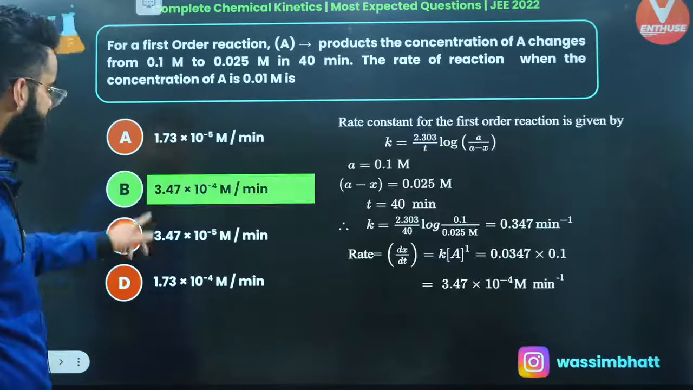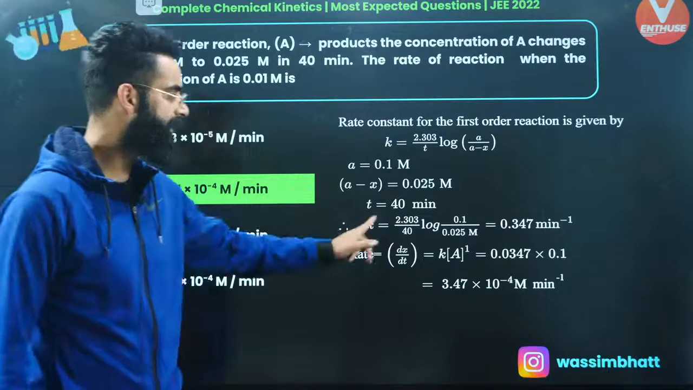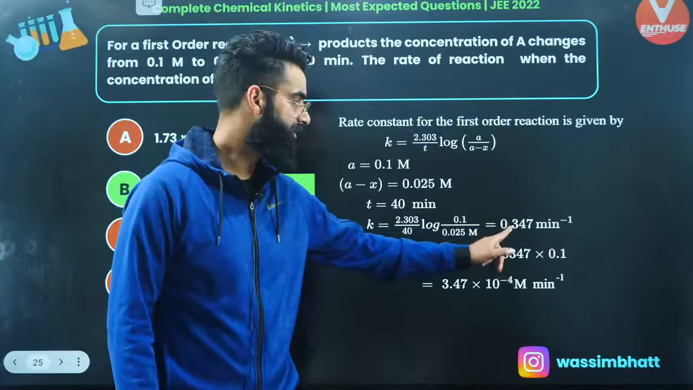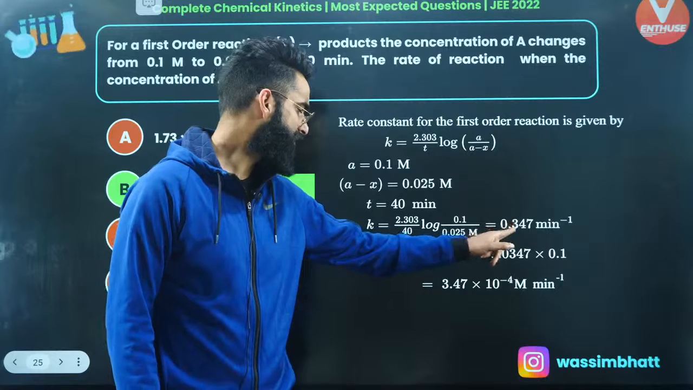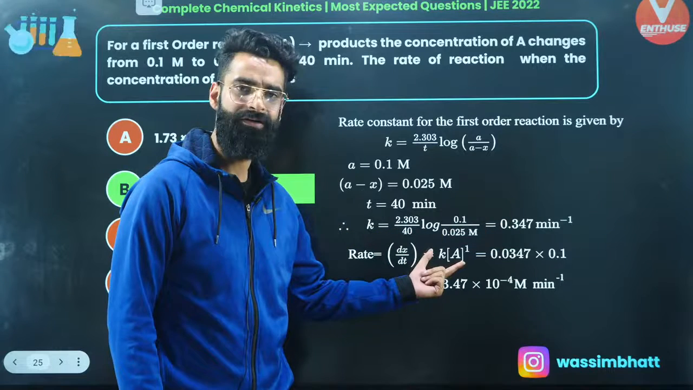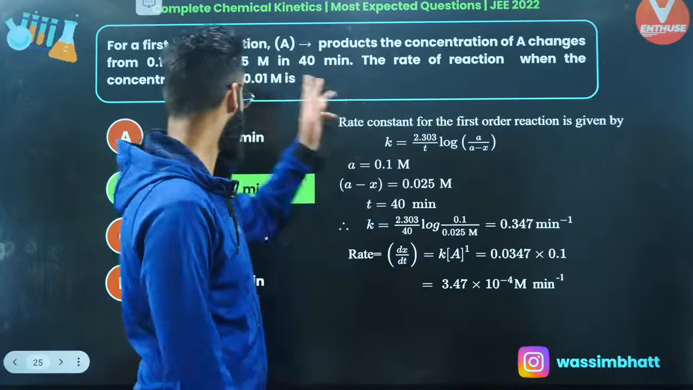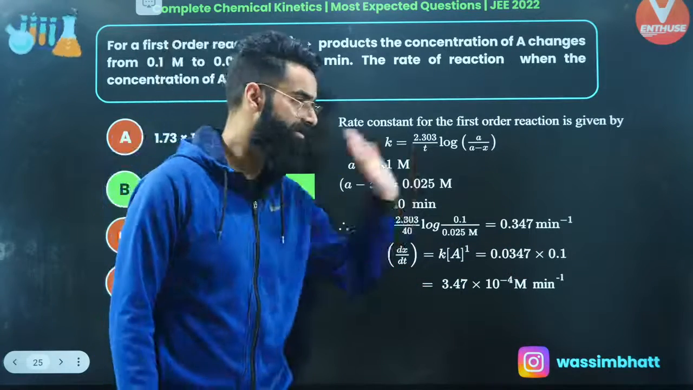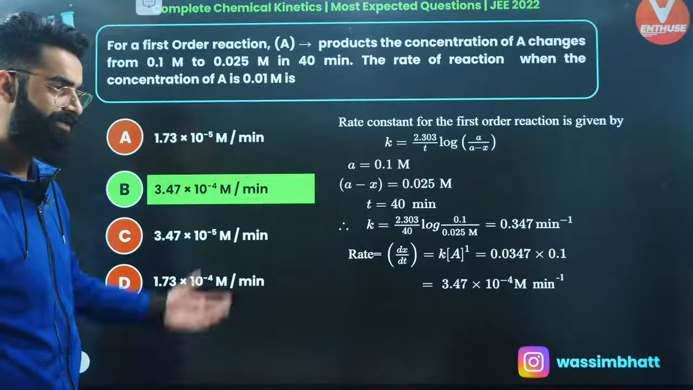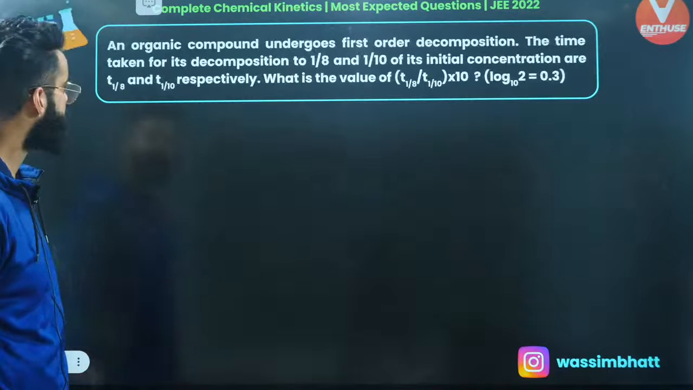So the final answer of this particular question is going to be this one. I calculated the rate constant, which comes out to be 0.347 minute inverse. Then write the rate law. Okay, so that's how you write with the rate law. Put the concentration of A as 0.01, which is given, right? Put the rate constant and get the answer. That's it. It's again a very simple and basic one.